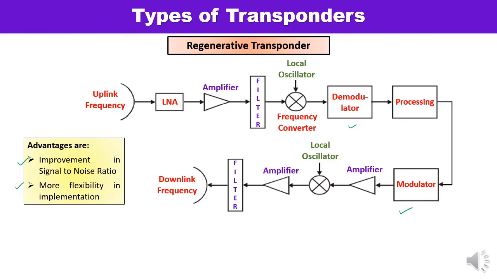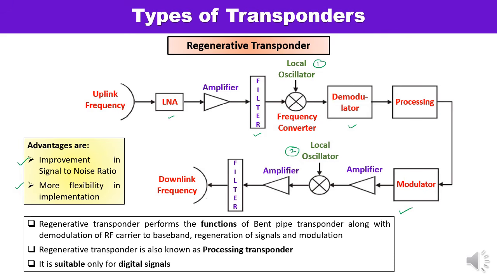And here, as I have already discussed, what is the use of the low noise amplifier? It is used to increase the signal strength. Traveling wave tube amplifiers are used. Filters eliminate the energy outside the operating band. And frequency conversion is required. And here you can see there are two stages at which the conversions have been done. It means in the case of the regenerative transponder, more than one stage can be used for the frequency translation, while in the case of the single conversion type, it is performed at one stage. So this is the major difference.